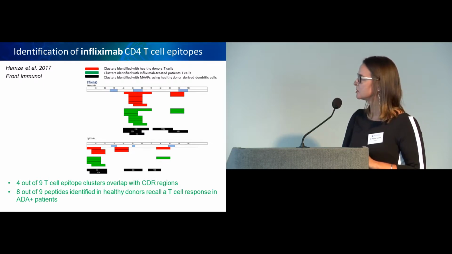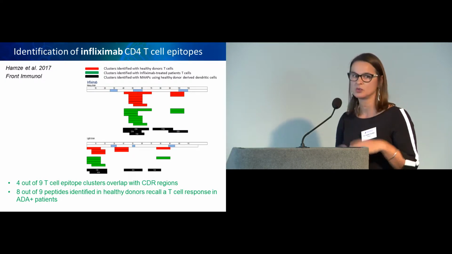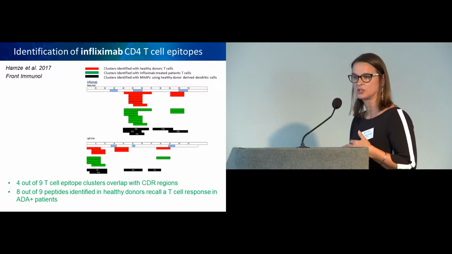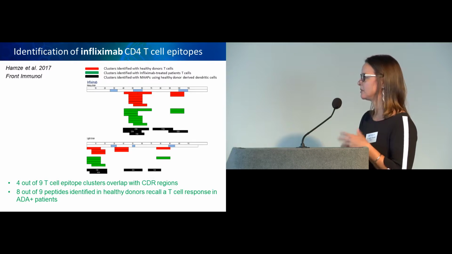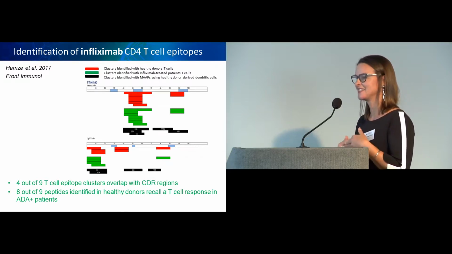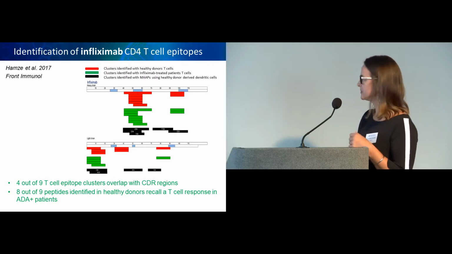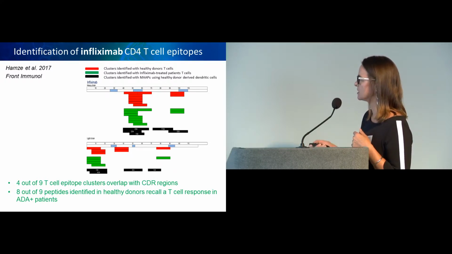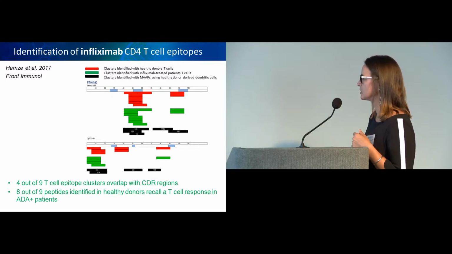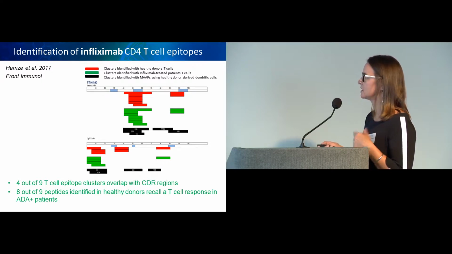Here I'm showing only the result for infliximab, and they used a suite of assays that we know well: in silico prediction, then in vitro binding of the peptides, the MAPPs assay, and then the T-cell assay to look at the T-cell repertoire. So this is the sequence of the heavy chain and the light chain for infliximab, and here you've got the clusters of the epitopes identified by MAPPs, and these are the clusters identified using healthy donors.